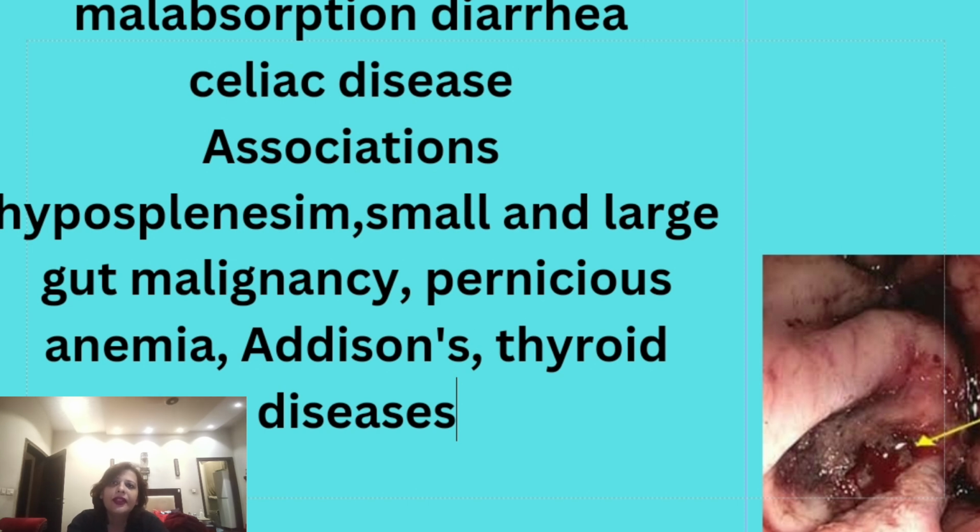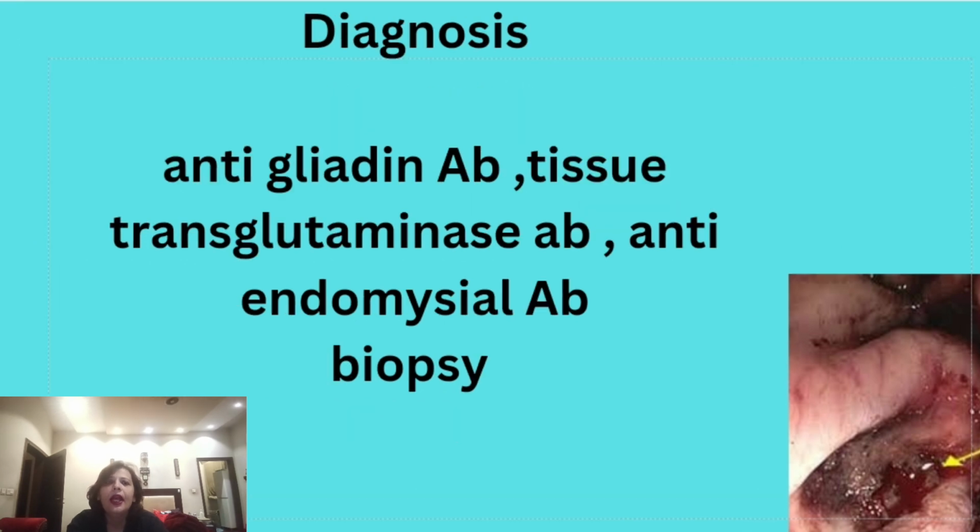Then there is another skin condition called dermatitis herpetiformis, in which we get a blistering rash over an extensive surface of the body, and it can be associated with small and large gut malignancies. As far as investigations are concerned, tissue transglutaminase antibodies are quite specific.